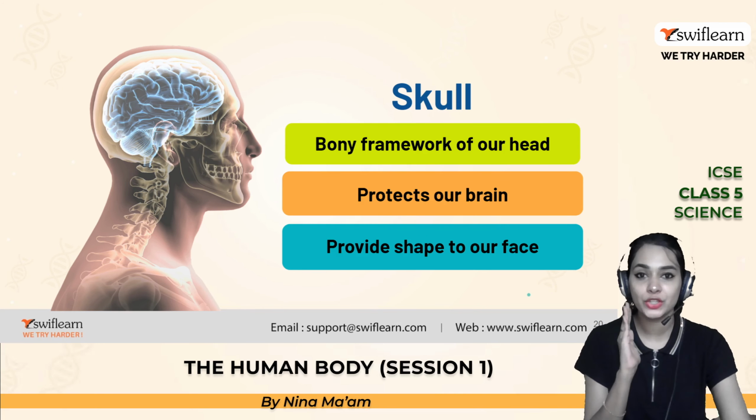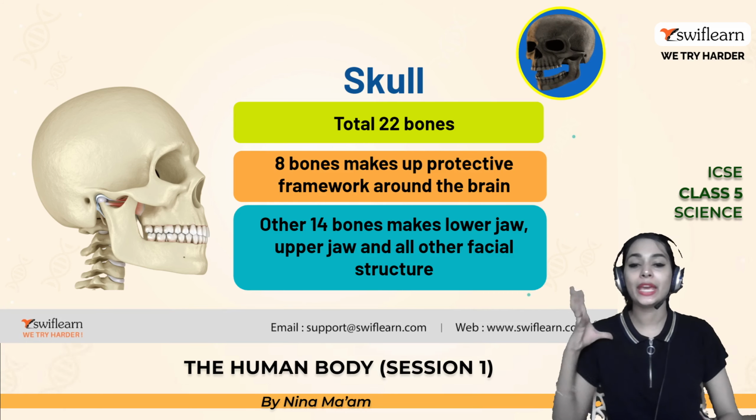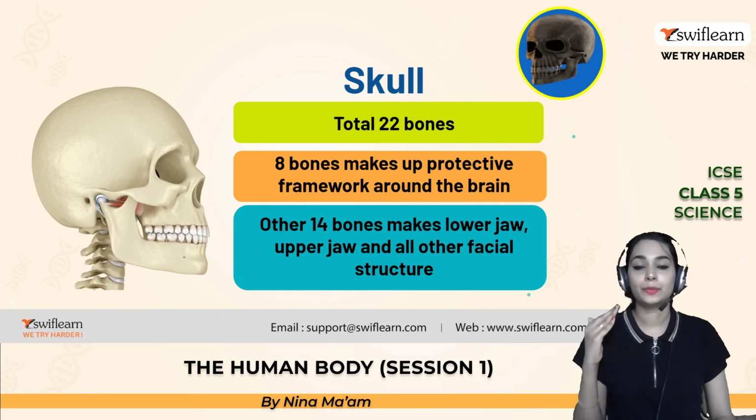Mainly we have 22 bones. Please note down, we have 22 bones. We can distinguish them into two categories, such as 8 and 14. So where are the 8 bones and what are their duties? The 8 bones are present on your head around the brain.